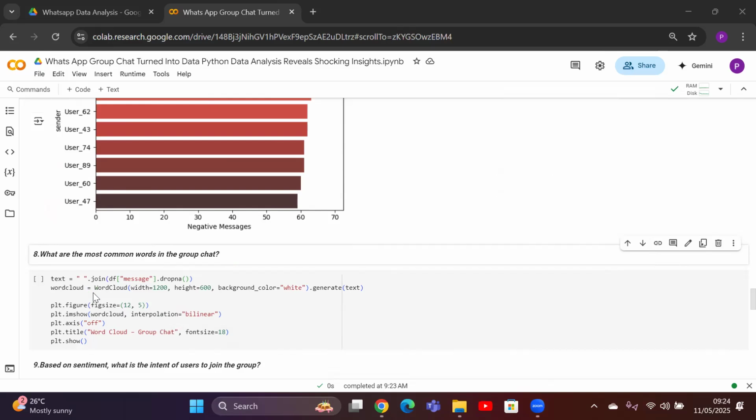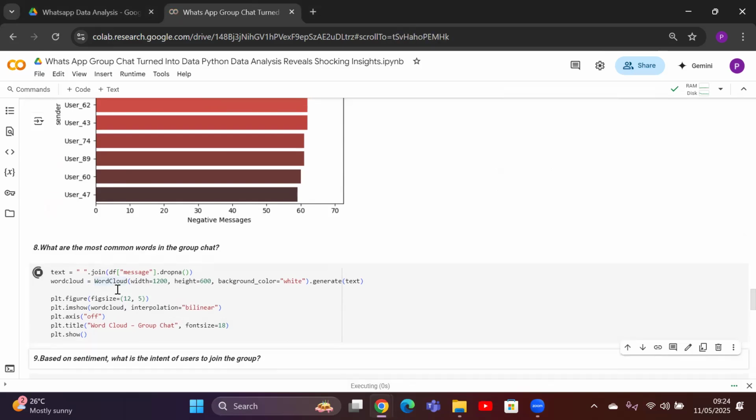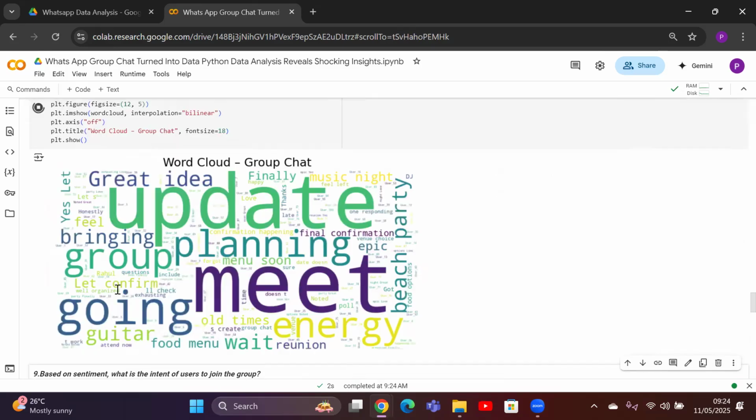So I am going to display the word cloud of this particular group chat, which is a complete string. A word cloud is normally interpreted like this: the largest and boldest text indicates the maximum number of words present. I can see update, meet, planning, going, energy. These kinds of words are more frequent within the text. That's the reason the size of the letters is bigger and the boldness is high. So with that understanding, we are moving to the next.